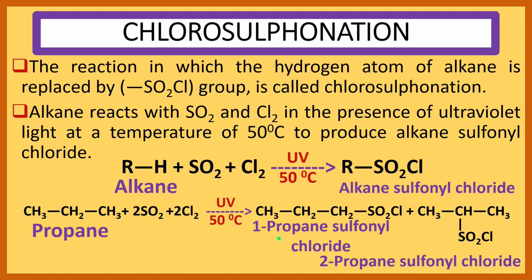So we get 1-propane sulfonyl chloride, and in this reaction another product is produced, which is 2-propane sulfonyl chloride. CH3CH(SO2Cl)CH3 is the 2-propane sulfonyl chloride. In this case, from this carbon one hydrogen atom is replaced by SO2Cl group, so we get 2-propane sulfonyl chloride. This reaction is called the chlorosulfonation reaction.